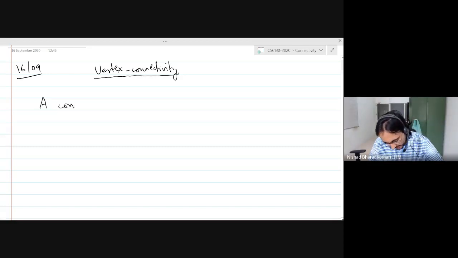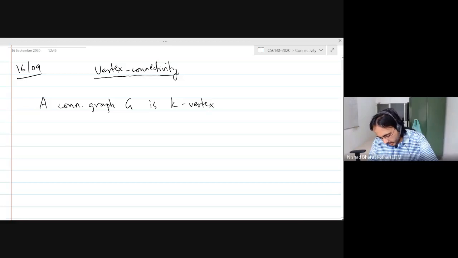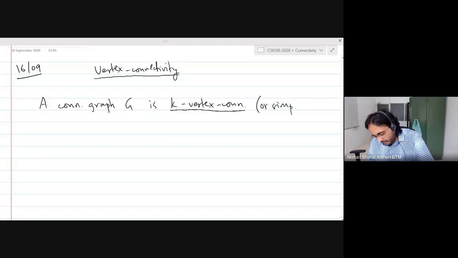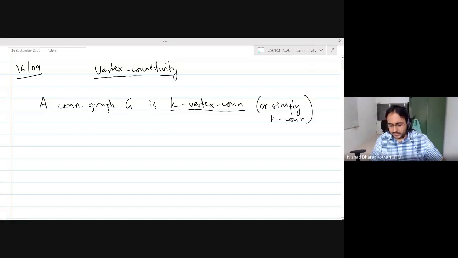A connected graph G is k vertex connected, in the literature, and I will also do this, or simply k connected. For some reason, when people say k connected, they mean k vertex connected.